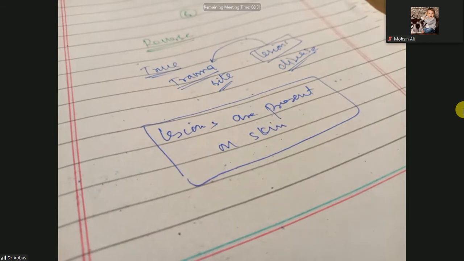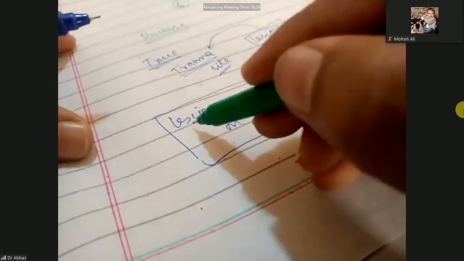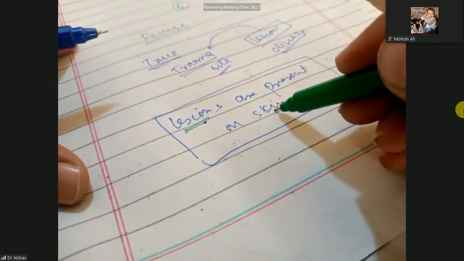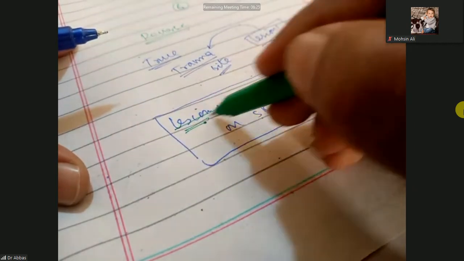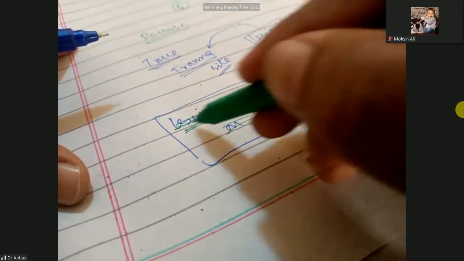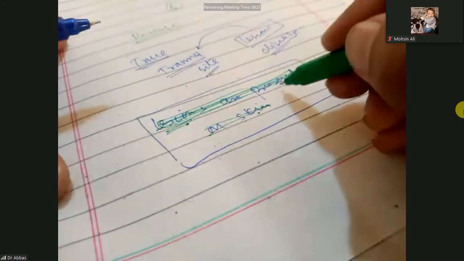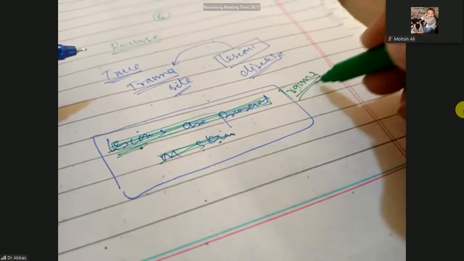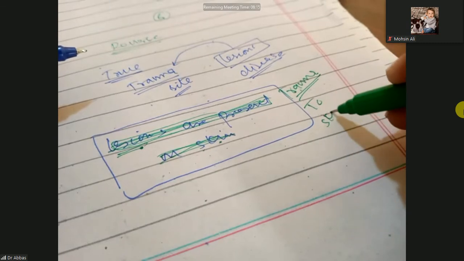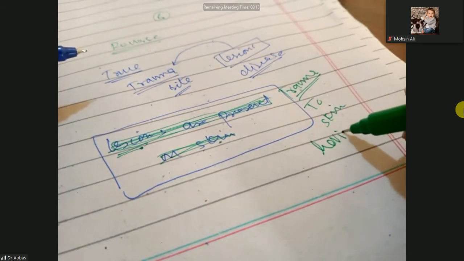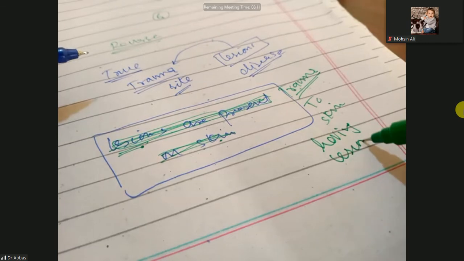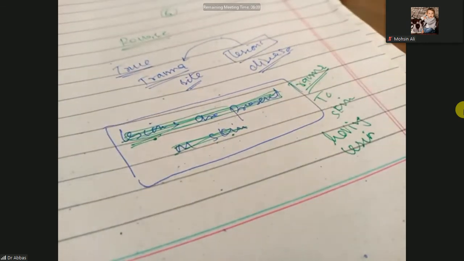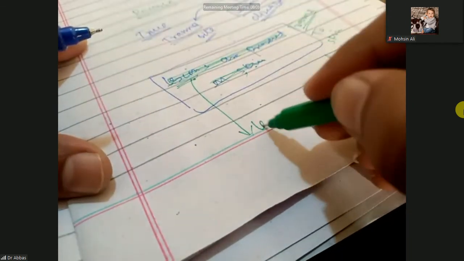When this skin with lesions is traumatized, this green color is the trauma to the skin having the lesion. It means trauma comes later. Then these lesions will disappear.